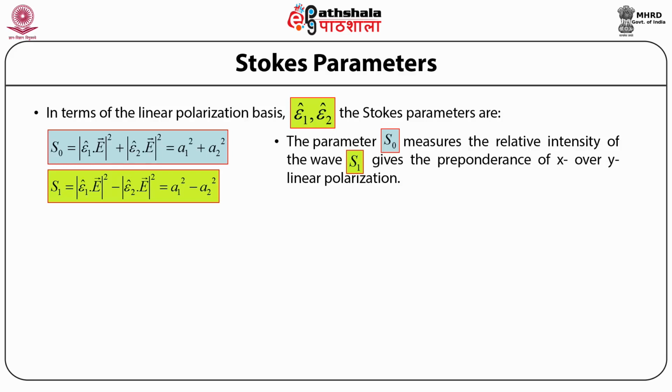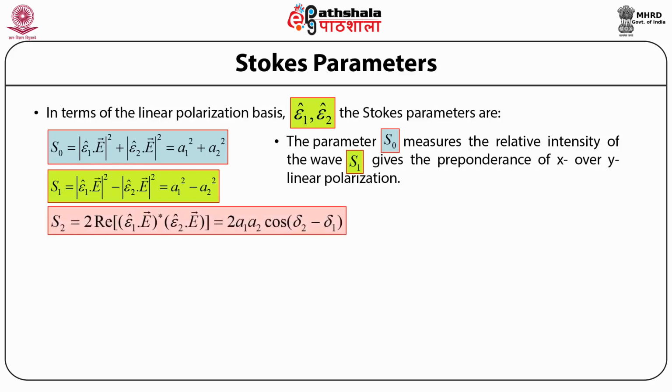Then the third of the Stokes parameters, S subscript 2, is given by twice the real part of the bracket open, the complex conjugate of epsilon subscript 1 cap dot electric field times epsilon subscript 2 cap dot electric field, bracket close, and this is given by the equation twice of A subscript 1 times A subscript 2 times cos of delta 2 minus delta 1, or the cosine of the phase difference between these two polarization directions.